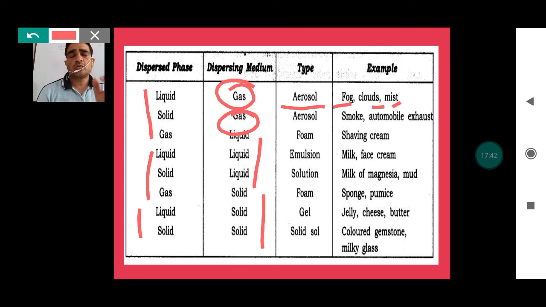तो वाटर के अंदर जो वाटर है वो गैस के अंदर जब आएगा तो हमारे पास क्या बन जाता है, fog, cloud और mist. तो we know that जब हम सर्दियों में fog से निकलते हैं या सुबह स्कूटी से सैर करने निकलते हो, आप देखते हो कि आपकी जो जैकेट है, स्वेटर है, उसके ऊपर वाटर ड्रॉपलेट आ जाते हैं, और वो जो वाटर ड्रॉपलेट है that is a liquid here. So what we observe, this is a liquid which is water, it acts as a dispersed phase, and dispersing medium is a gas here, which means gas is a solvent and liquid is a solute. So on the basis of this we can classify it as an aerosol, and examples are fog, cloud and mist.